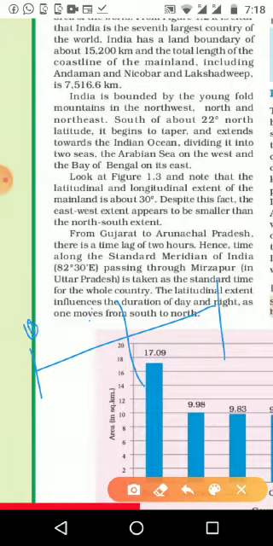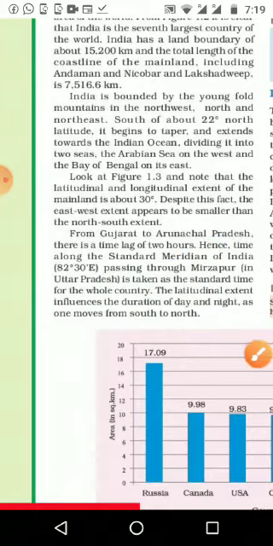If it starts here with 0 degree with timing 0, then at 15 degree we add +1, and at 30 degree it is +2. So the timing between Gujarat and Arunachal Pradesh comes to about 2 hours.